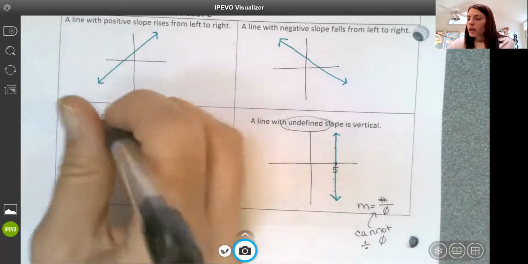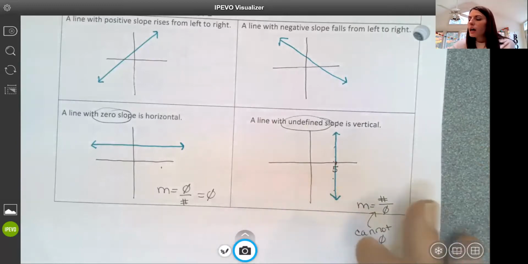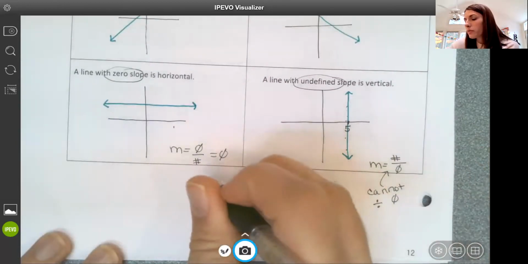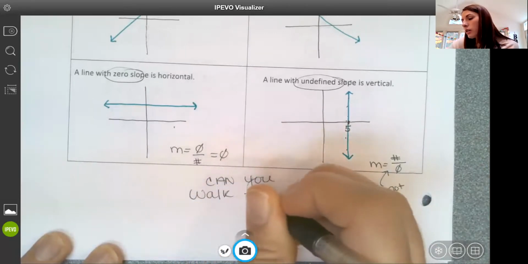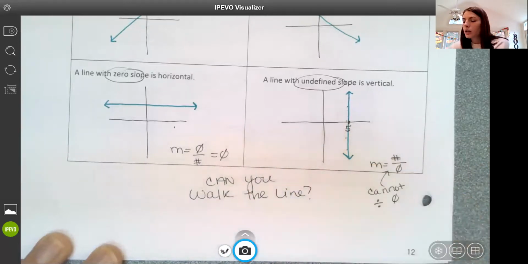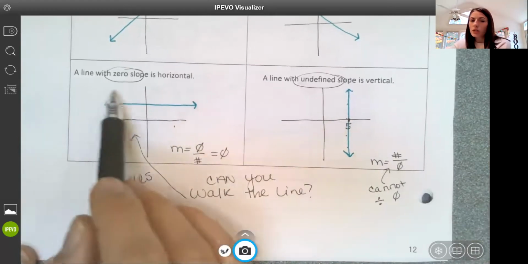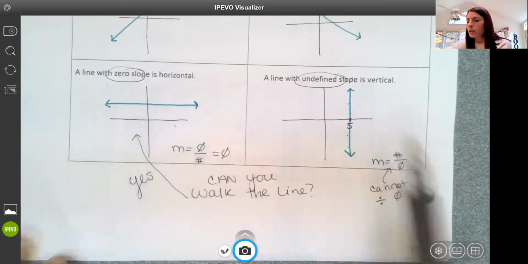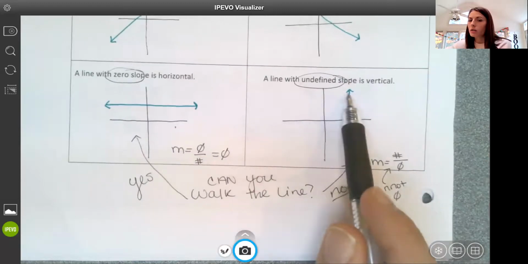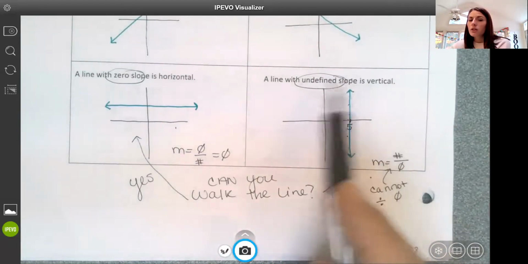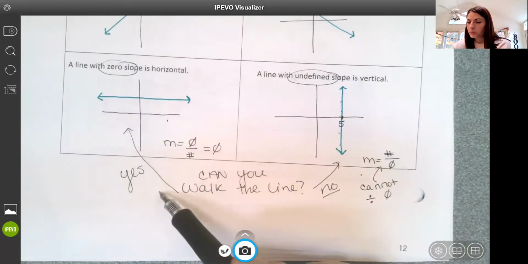Undefined slope. Here we have a 0 slope. Another way that kids can help remember which is which, I say try to remember this question. So can you walk the line? If you can walk the line, so yeah, if I was a little person on this page, I could walk along. It's like walking on a flat floor. I can walk along this line. Over here, this is a no. Okay, I'd be falling off a cliff if I tried to walk across. Ooh, I'd fall right off. Okay, this is undefined, not a function. This is a 0 slope. Yes, I can walk the line.